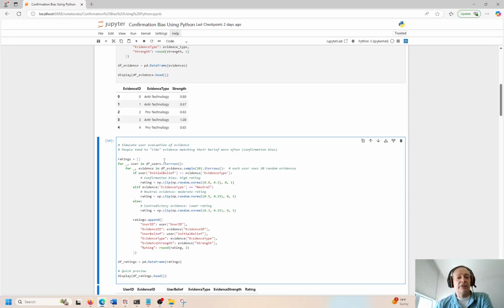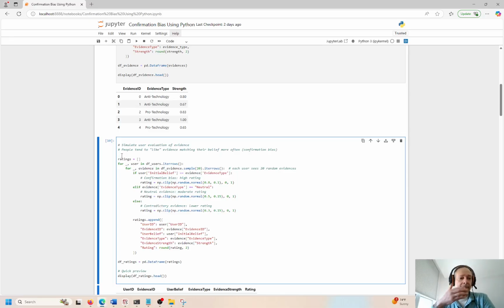So now we can simulate user evidence or evaluation of evidence, and this is people's tendencies to like evidence matching their belief systems more often, right? The opposite would be confirmation bias, or I'm sorry, this is confirmation bias, right? If you offer an intervention, this could show a person or expose a person to something that wouldn't necessarily confirm what they already believe, but now you have a different perspective on things, and you can make a more informed, hopefully more neutral, or maybe more intellectual type of decision, right?